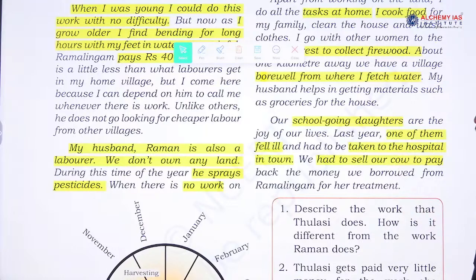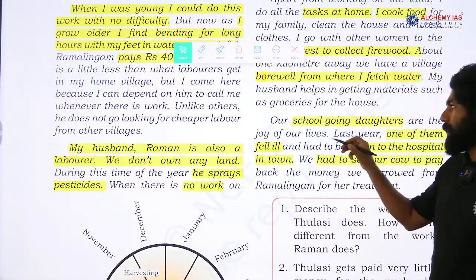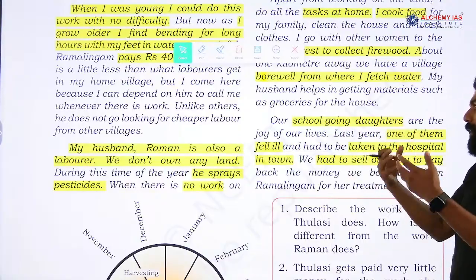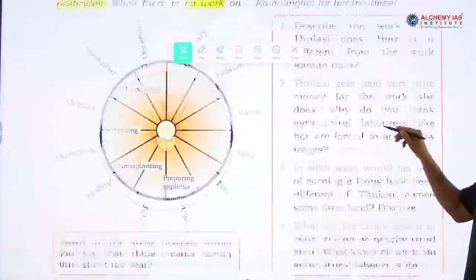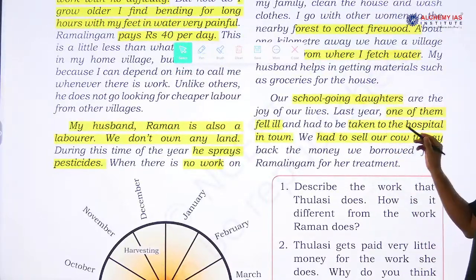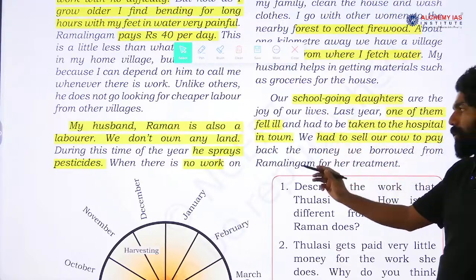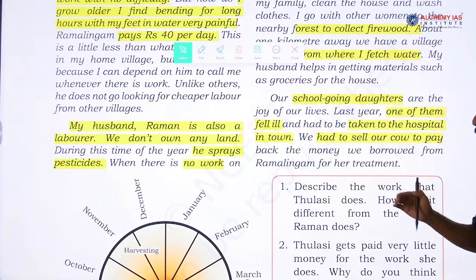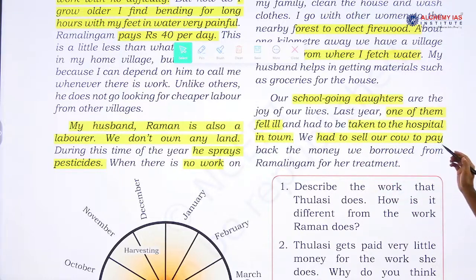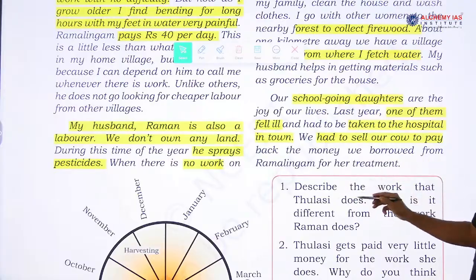Our school-going daughters are the joy of our life. The aspirations they have, the future they want to work for, are mainly for their daughters. When one of them fell ill and had to be taken to the hospital in town, we had to sell our cow to pay back the money that we borrowed from Ramalingam for her treatment.